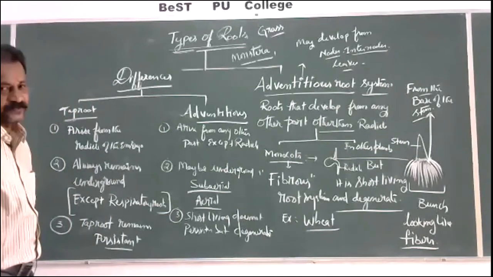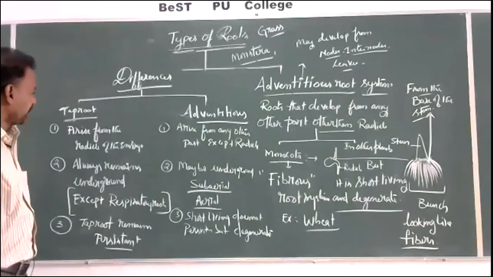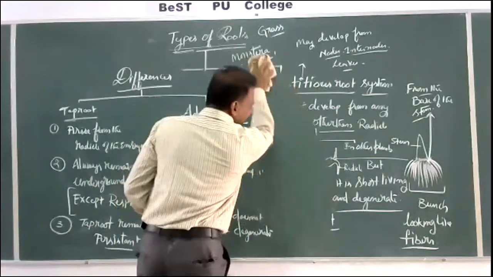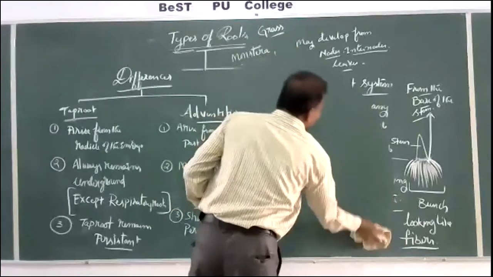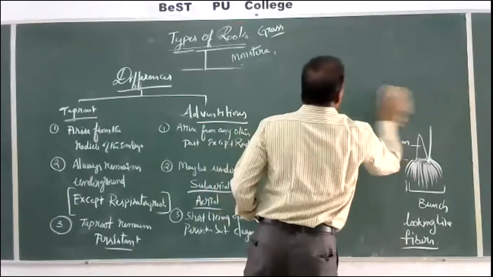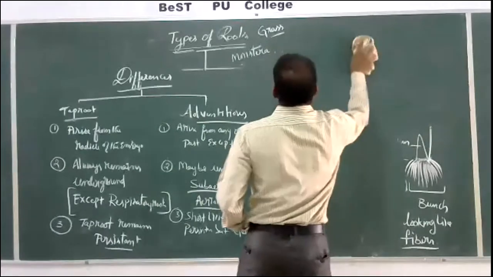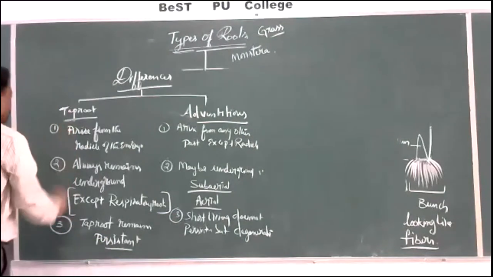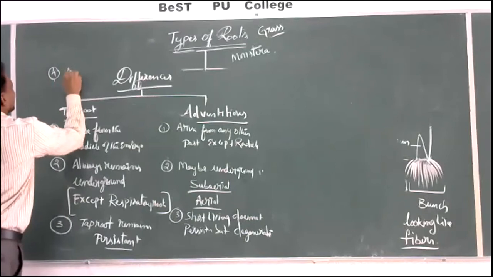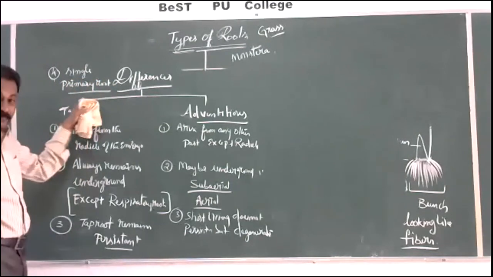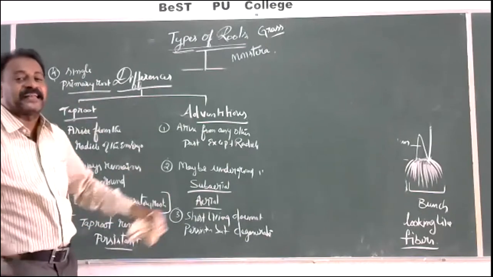Types of roots, differences. A taproot always produces a single primary root, to which many secondary roots and tertiary roots are attached.